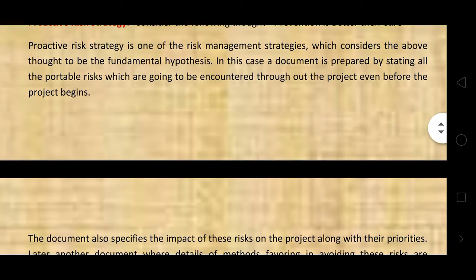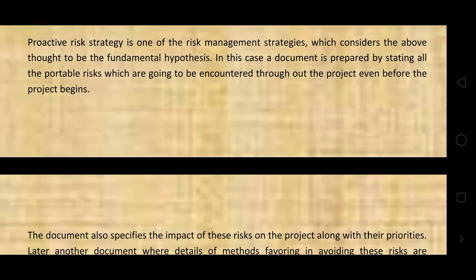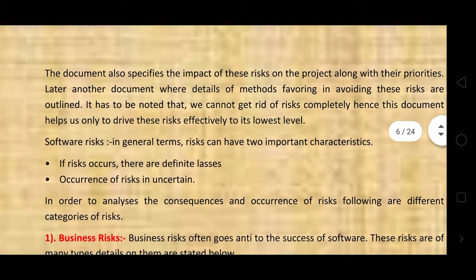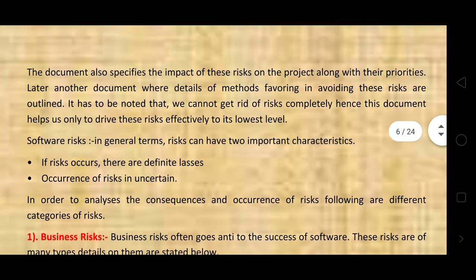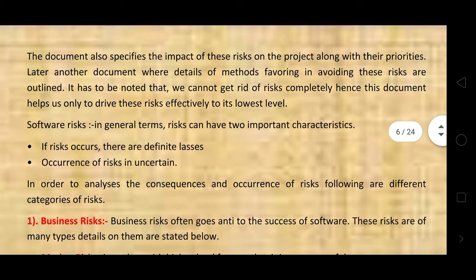In this case, a document is prepared listing all the potential risks that are going to be encountered throughout the project even before the project begins. The document also specifies the impact of these risks on the project along with their priorities.